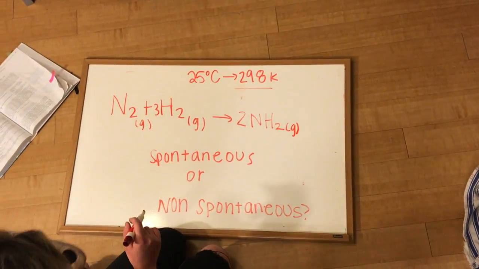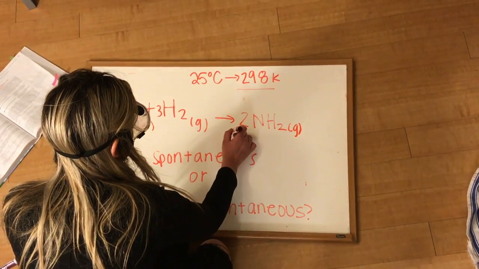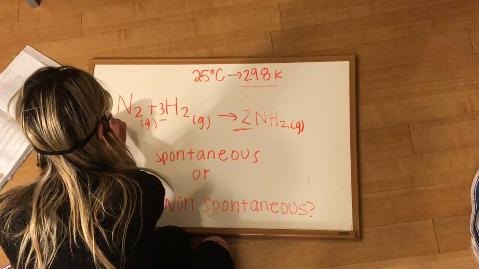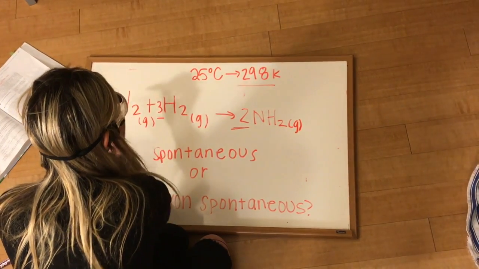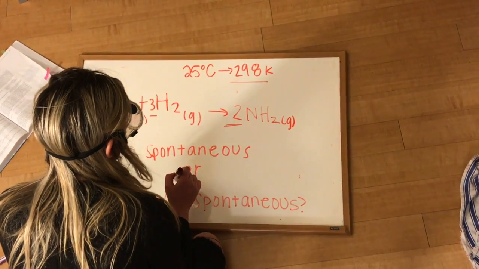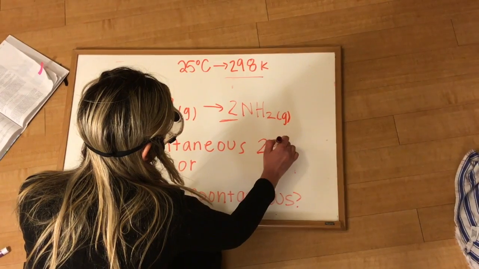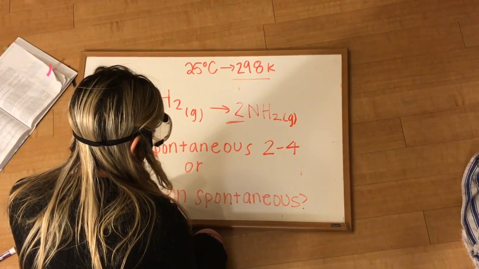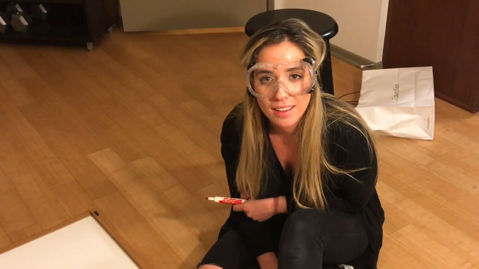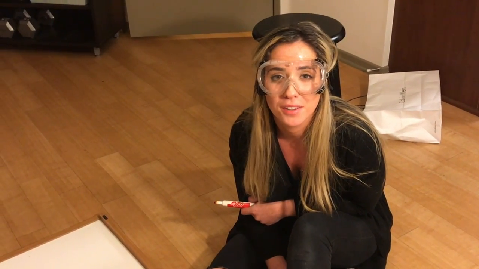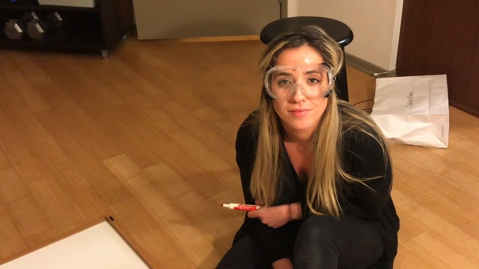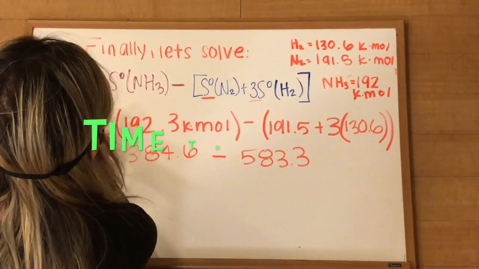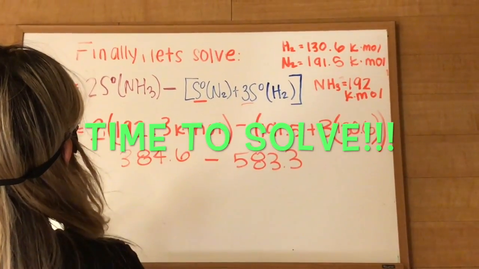We can predict this because we have 2 moles of product versus 3 plus 1. 4 moles go to 2 moles. So if we take 2 minus 4, are we going to get a negative or a positive answer? A negative. That's right. And what does it mean if we get a negative value for our delta S? Non-spontaneous.